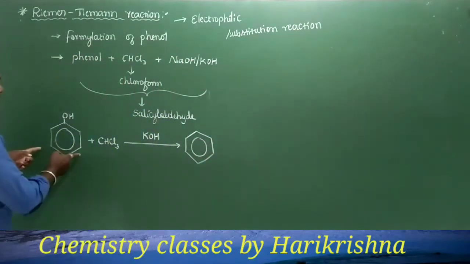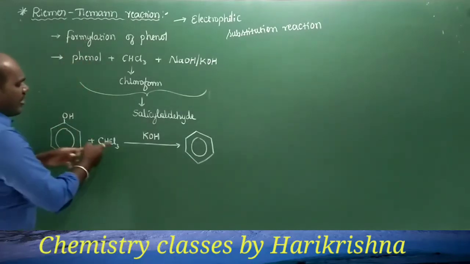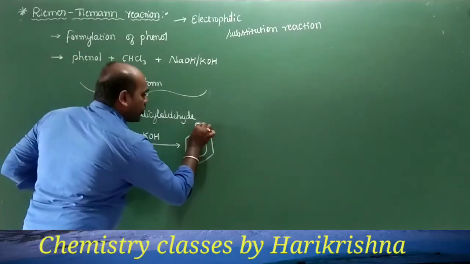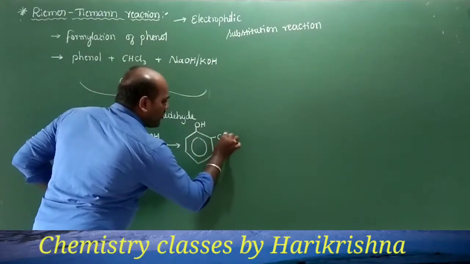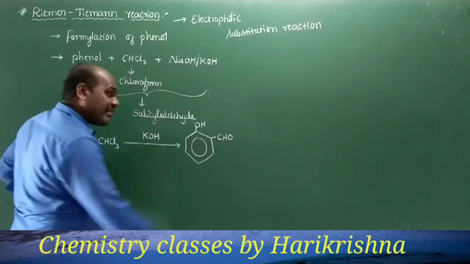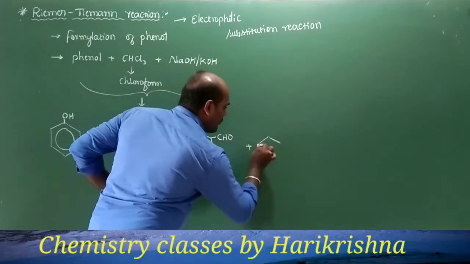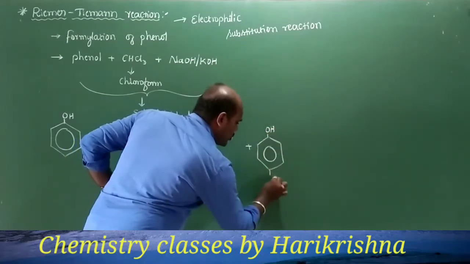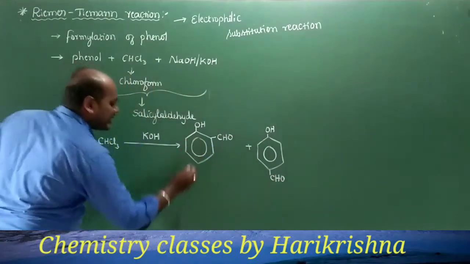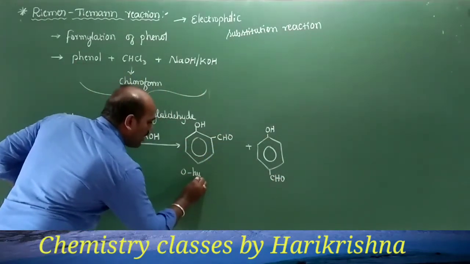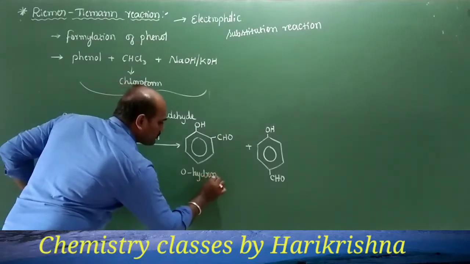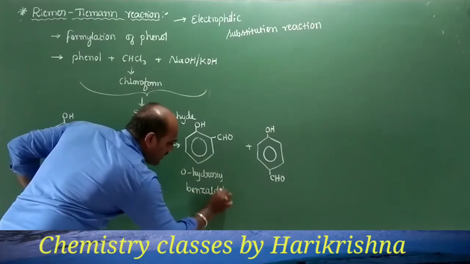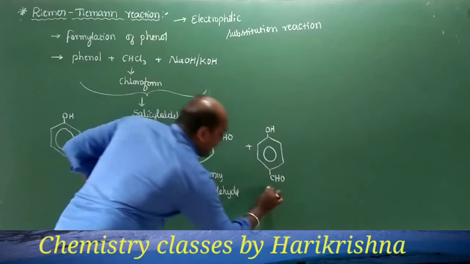So when you perform formylation of phenol with chloroform and potassium hydroxide, the formyl group, which means the aldehyde group, may be created either at the ortho position or at the para position. So this is ortho-hydroxybenzaldehyde. This is the IUPAC name of salicylaldehyde, and this will be para-